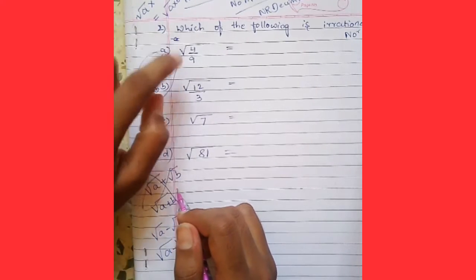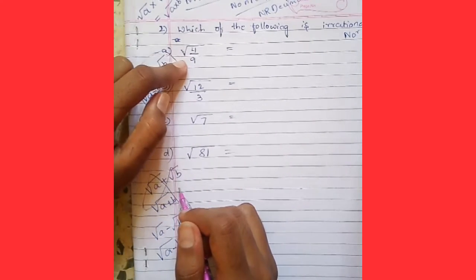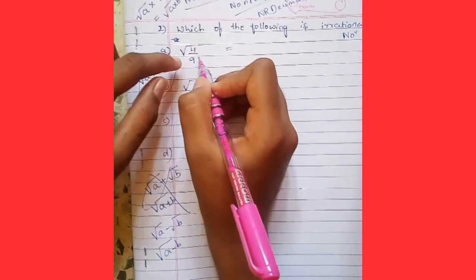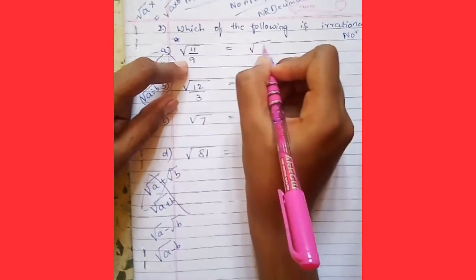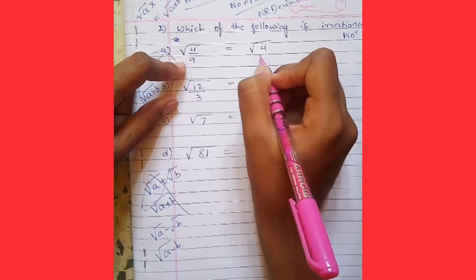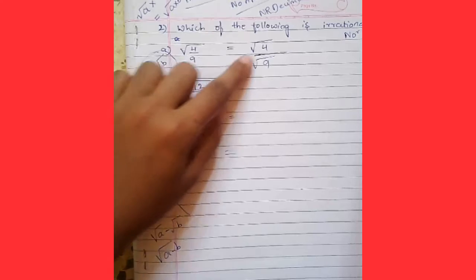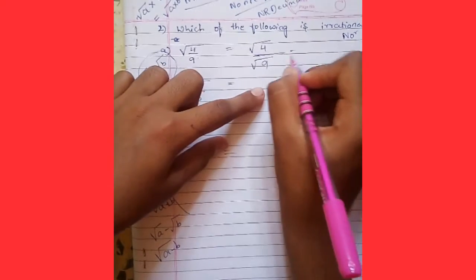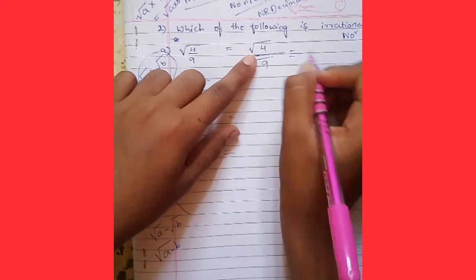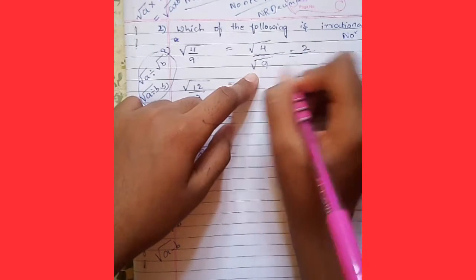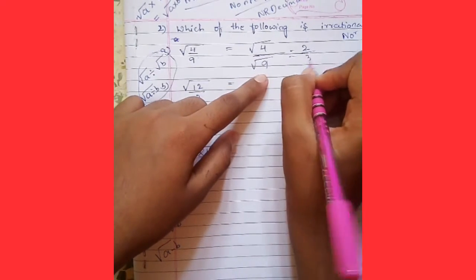So square root of 4 by 9 means square root 4 divided by square root 9. The square root of 4 is 2 and the square root of 9 is 3.